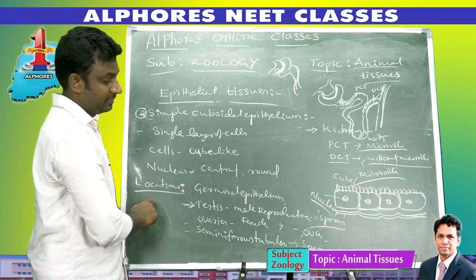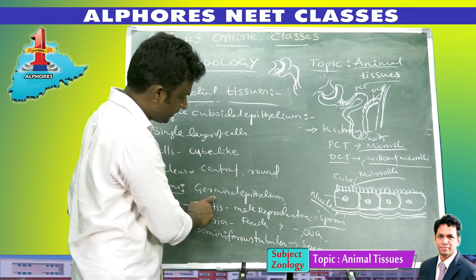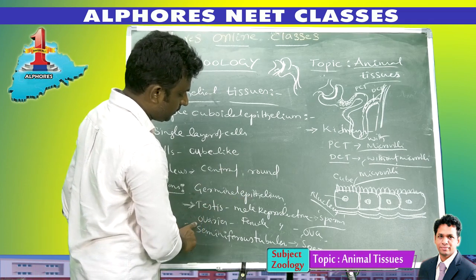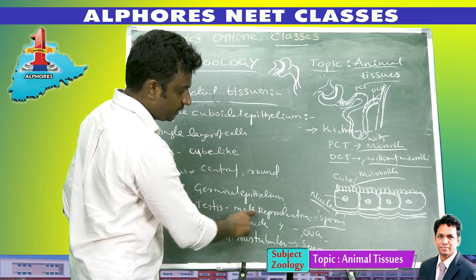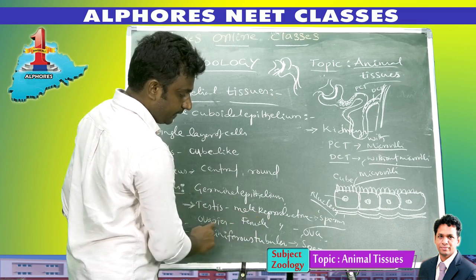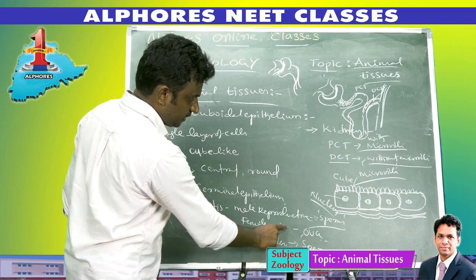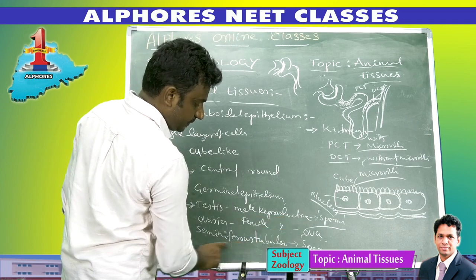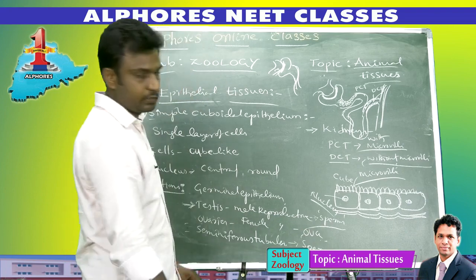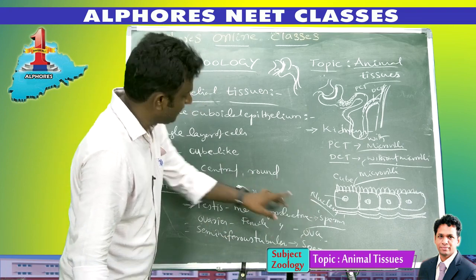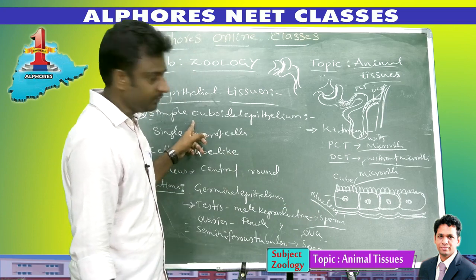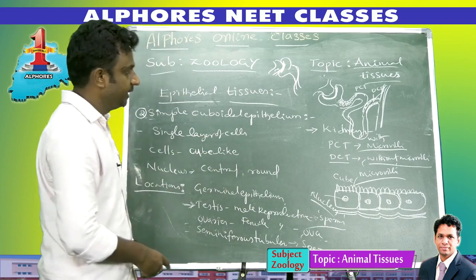Then locations: germinal epithelium, in the testes, ovaries, and seminiferous tubules. Testes are the male reproductive organs. Ovaries are the female reproductive organs, which produce the spermatozoa and ova. Seminiferous tubules also produce spermatozoa. Due to the production of gametes, simple cuboidal epithelium is called germinal epithelium.